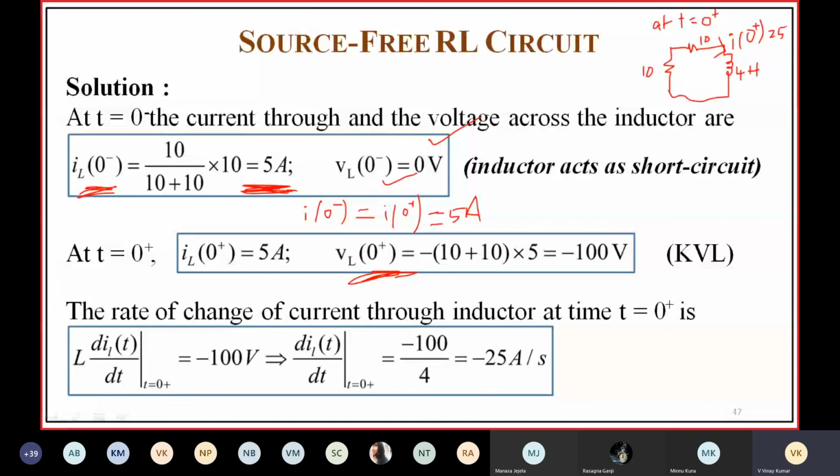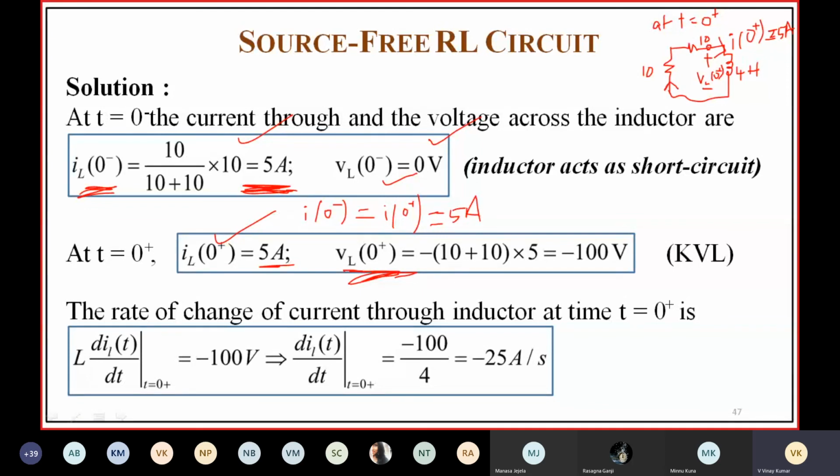Then you can find VL of 0 plus, the voltage at this point with respect to this point. The current going through this is 5 amps, and the voltage between these 2 points is VL of 0 plus.